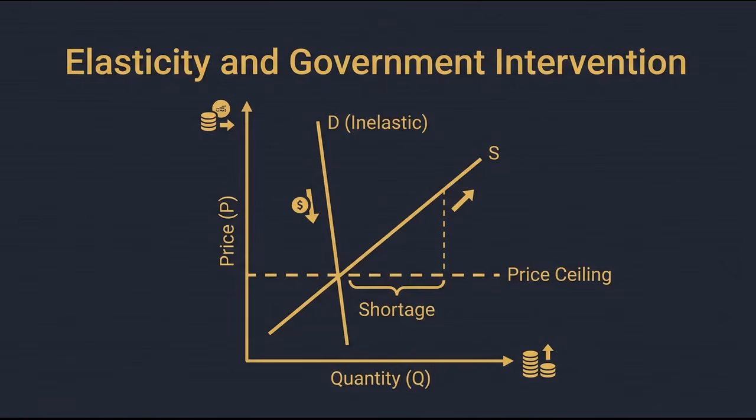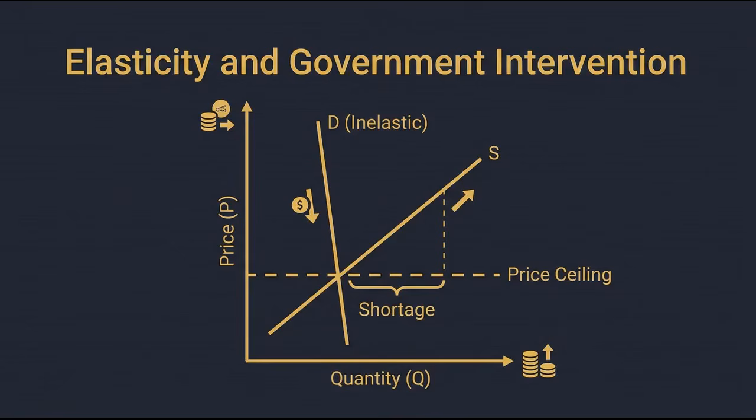Lesson 3. Elasticity and Government Intervention. How responsive are buyers and sellers to market changes? We measure this using elasticity. Price elasticity of demand is the percentage change in quantity demanded divided by the percentage change in price. Using percentages lets us easily compare different products.